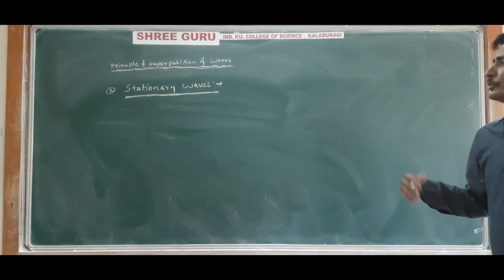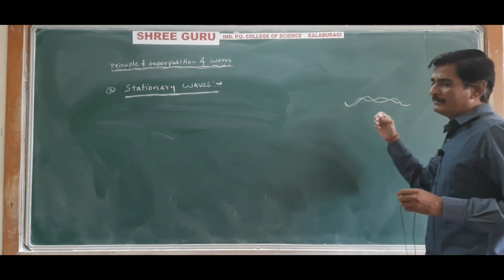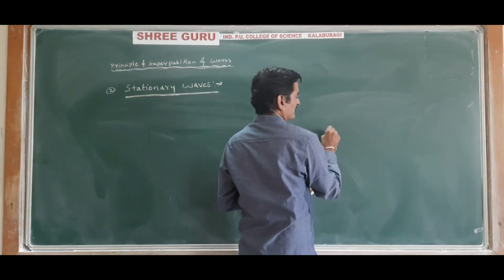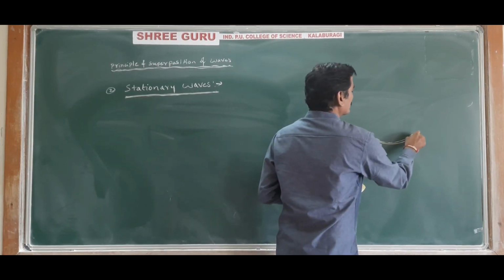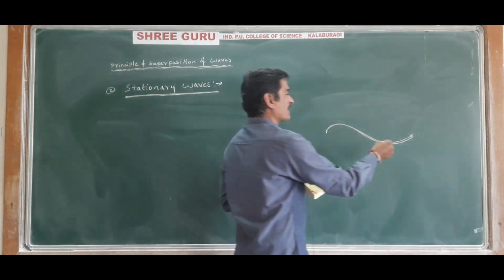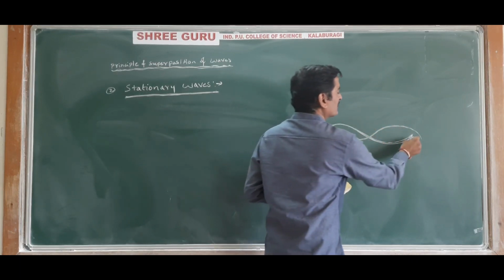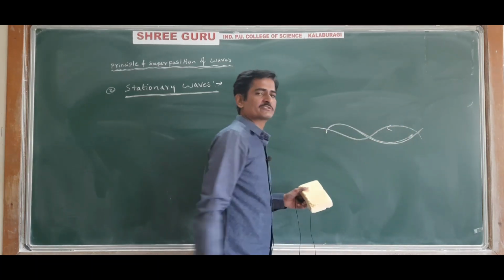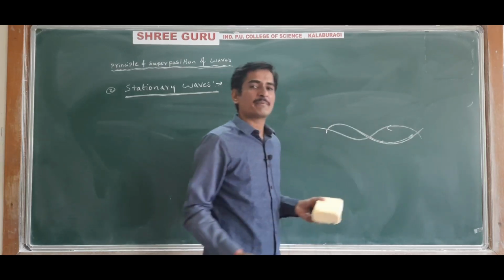Listen carefully. Two waves of the same amplitude and the same frequency. Let us say this is one wave, just for your understanding, and then another wave, traveling in the opposite direction, having the same amplitude and the same frequency. Both waves travel in opposite directions and overlap on each other.